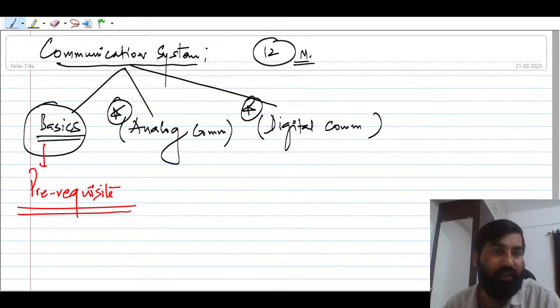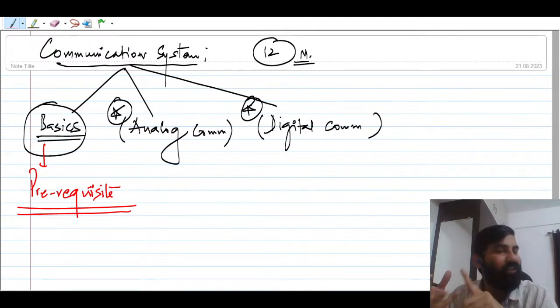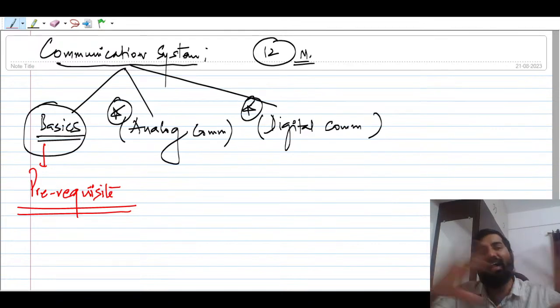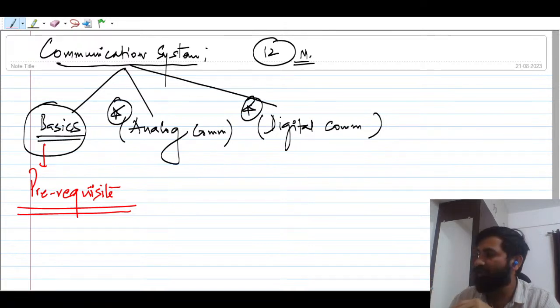What are the resources of communication system that you always have to keep in mind? They are bandwidth as well as power. In the entire communication system, I will be discussing power as well as bandwidth, right? We'll see that in this communication system there will be some sort of modulation schemes, modulation techniques.